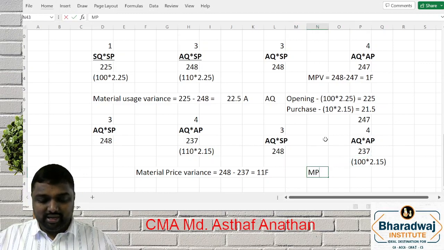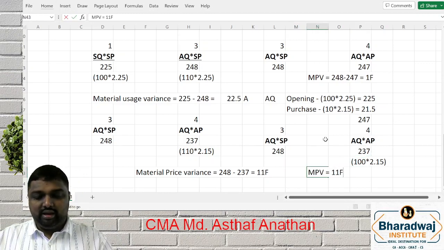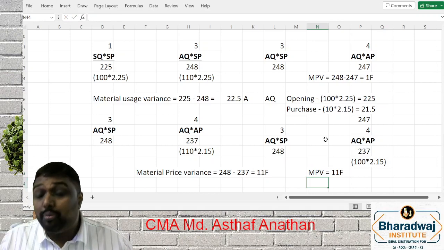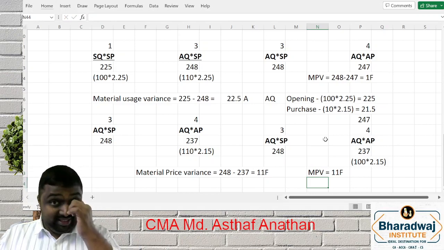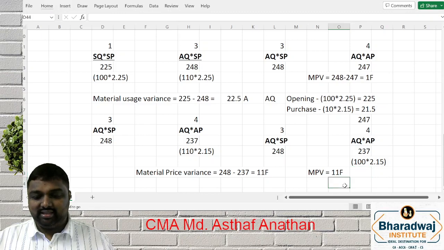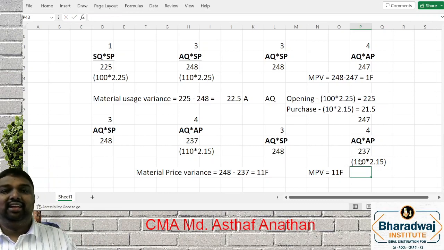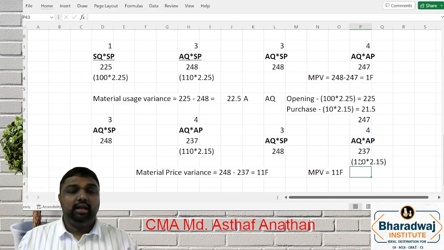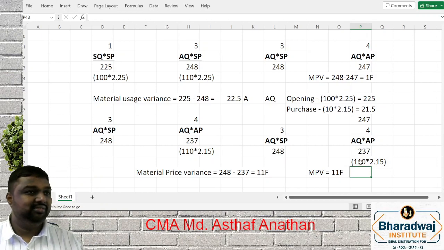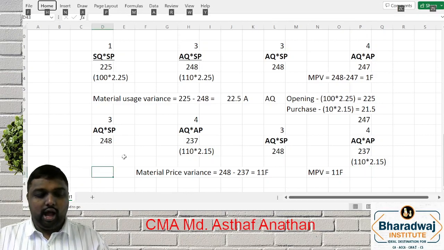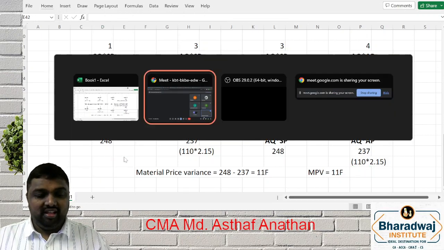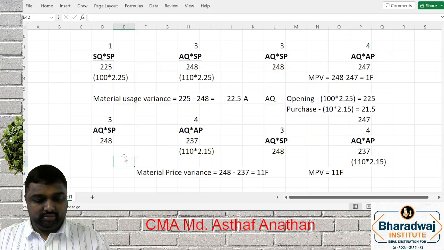So your material price variance will be 11 favorable. Hope all of you are clear. Please copy fast. Now this is a typing mistake. Whatever may be the method, only the price will change; the rest remains the same. Shall we proceed to the next question? All of you ready? Now we'll go for the next method.